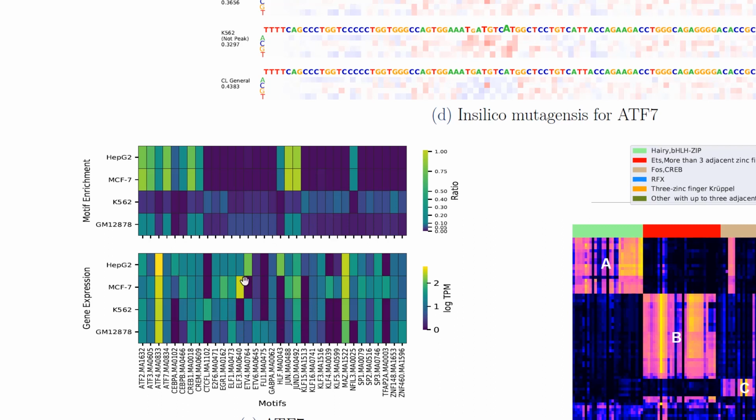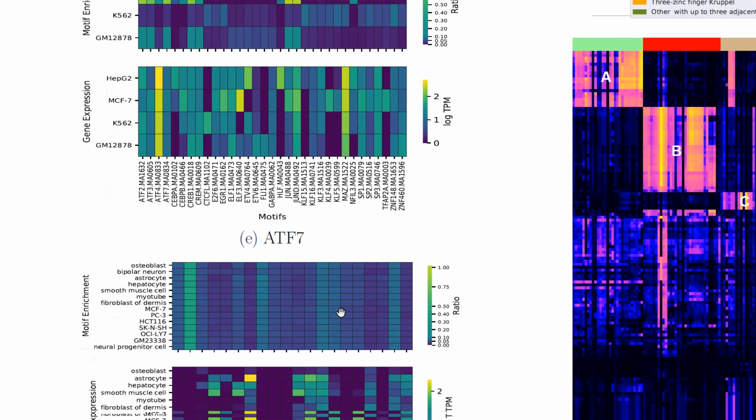We also obtain the gene expression of the motifs in these different cell types, and we notice that in some cases, such as ATF2 and CTCFL, we notice similar patterns of motif enrichment and gene expression. However, this is not the case for all motifs, where we notice dissimilar motif enrichment and gene expression patterns, such as for the KLF4 case here, and this would be interesting to further investigate later on.